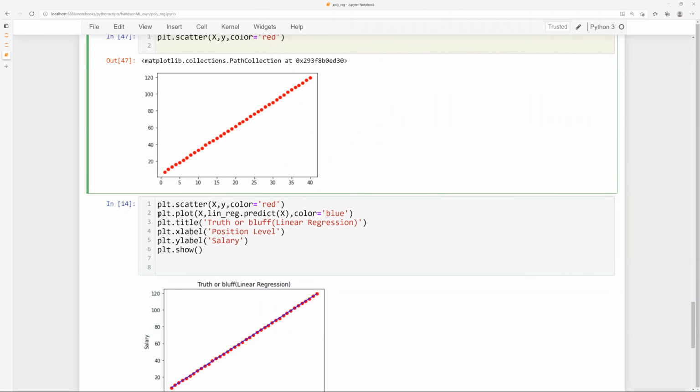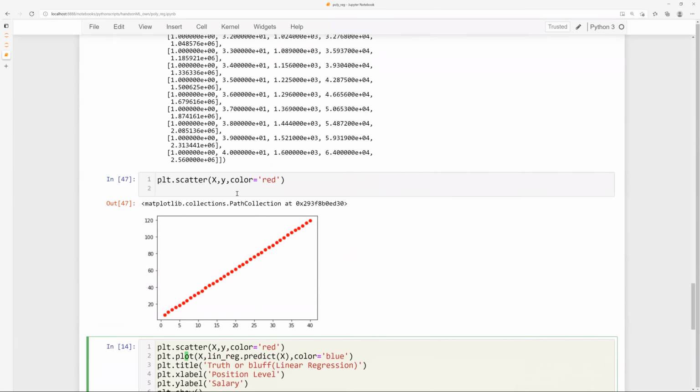A scatter plot does not join a line between the points. It creates a scatter. You might have used the scatter plot in Excel or something like that, where it individually creates those points. So we had 40 points, and those 40 points are plotted over here as dots. You could also use something else.